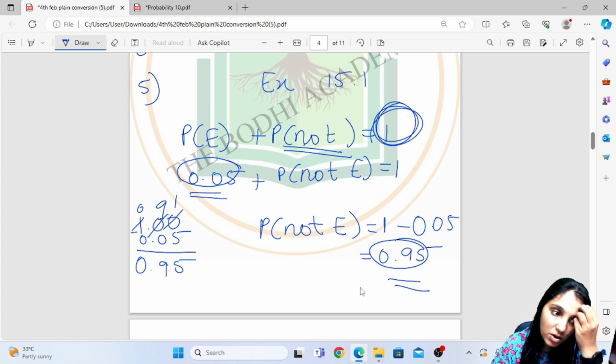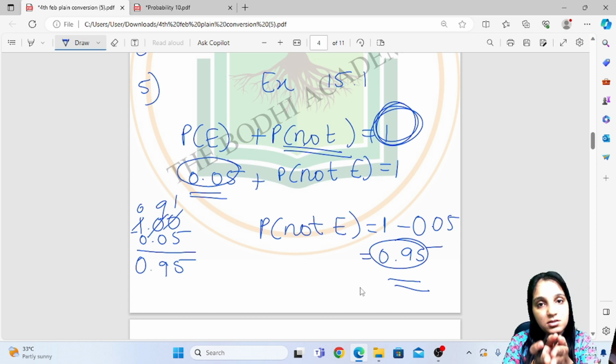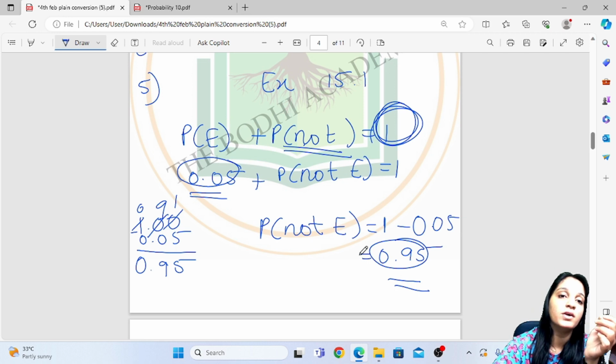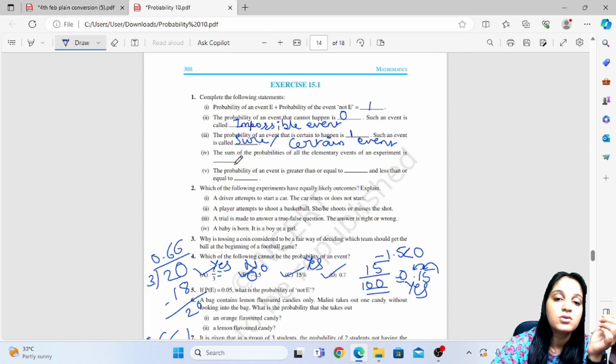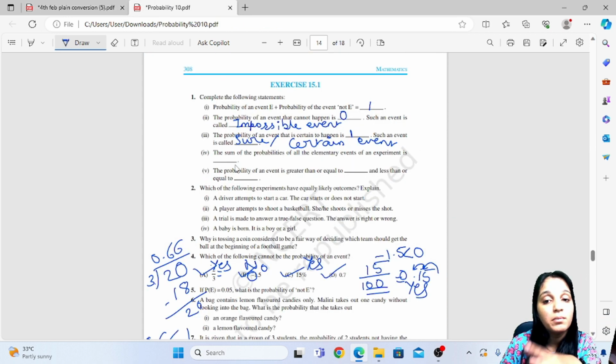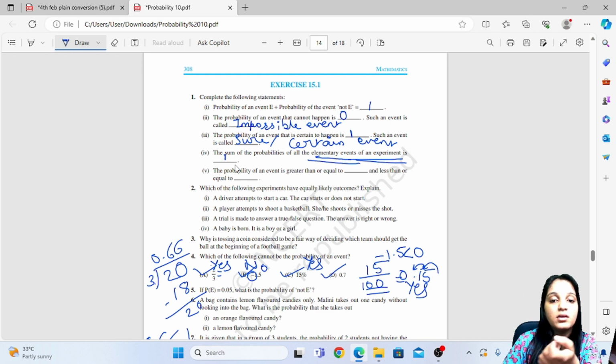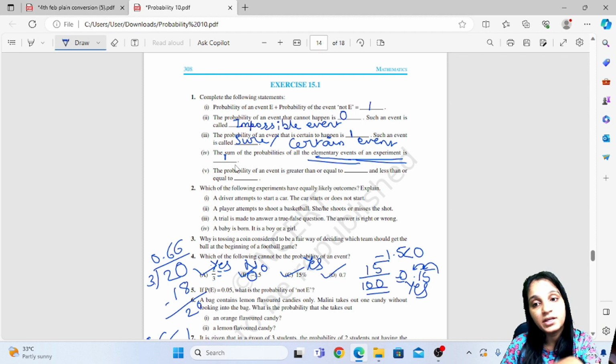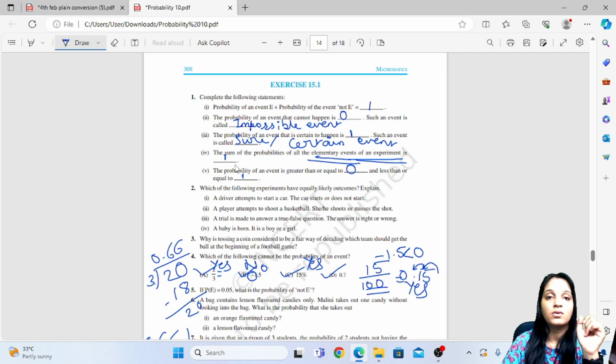So wherever you are doing any experiment, all the probabilities will give you a sum of 1. So the sum of the probabilities of all the elementary events of an experiment is 1. Then the probability of an event should be greater than or equal to 0 and less than or equal to 1. Okay.